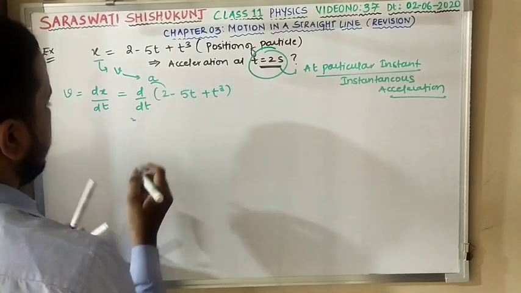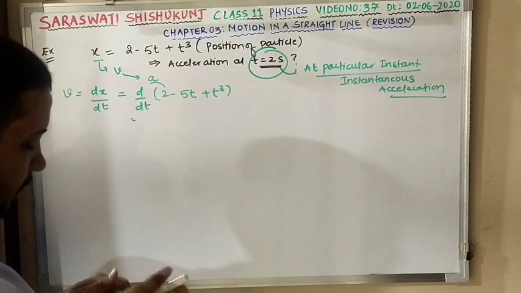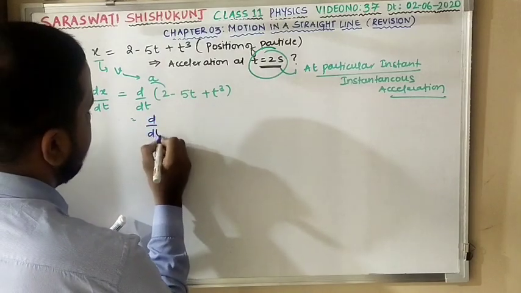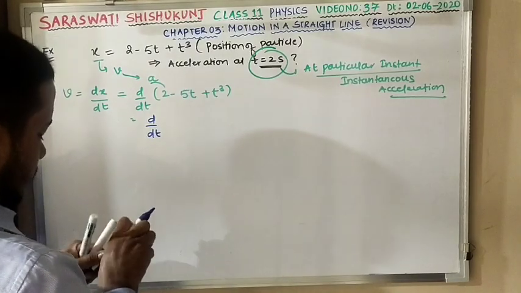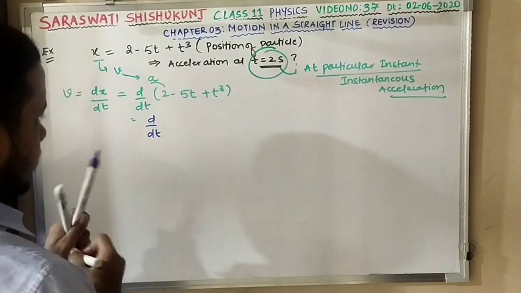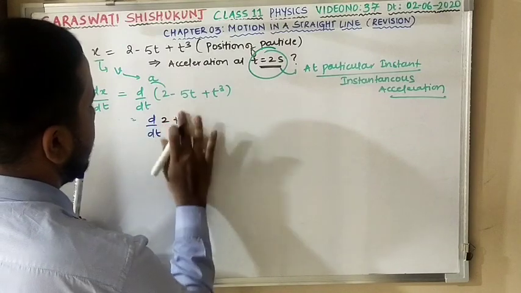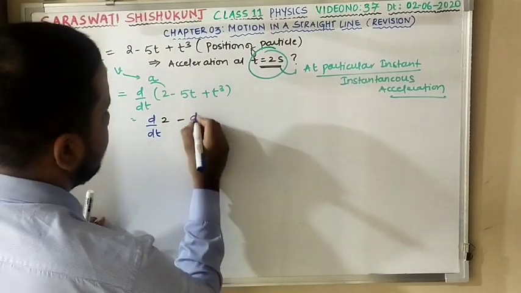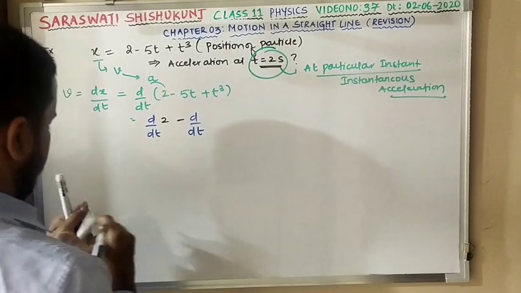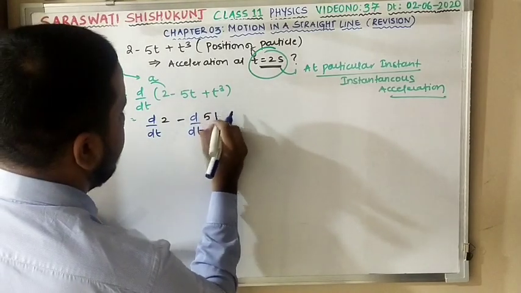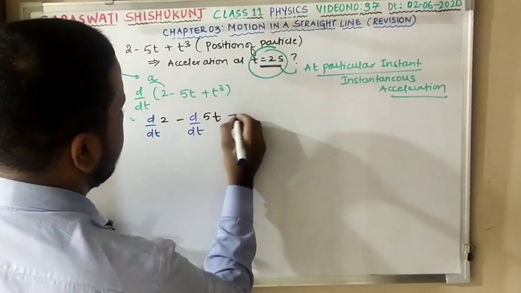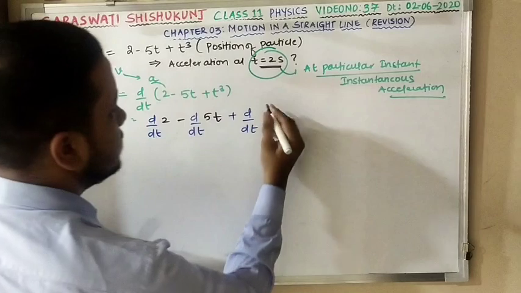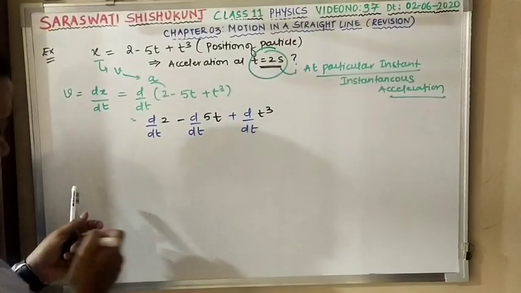I'll give it to everyone. So next step I'm going to write with another color in order to get it more clear. That is d by dt of 2, minus is there. Again we are having d by dt of 5t, and last we do have d by dt of t cube. Is this clear? Hope it is clear.